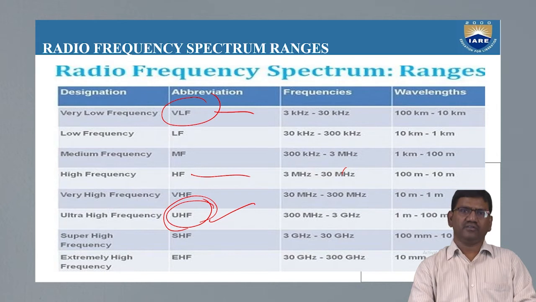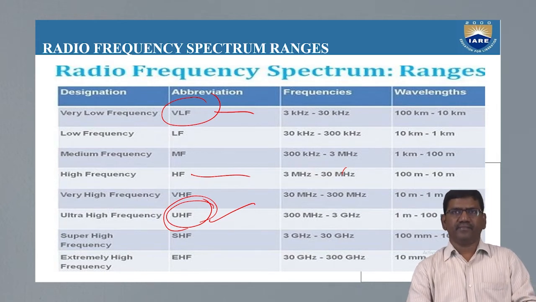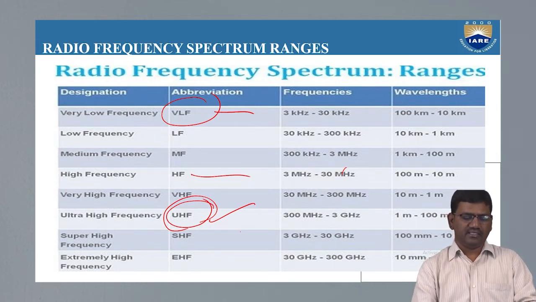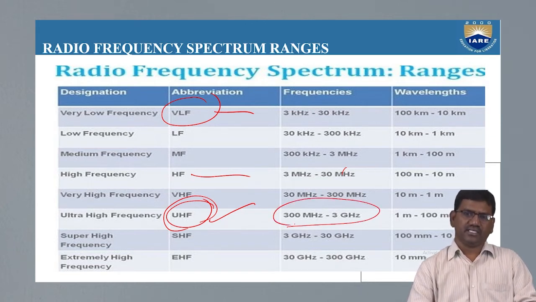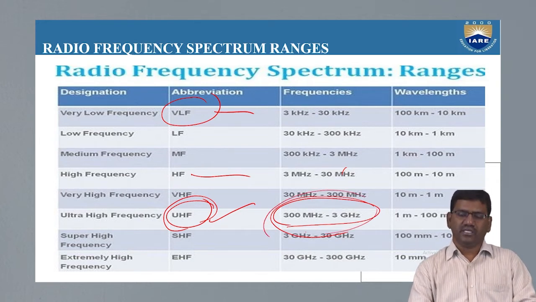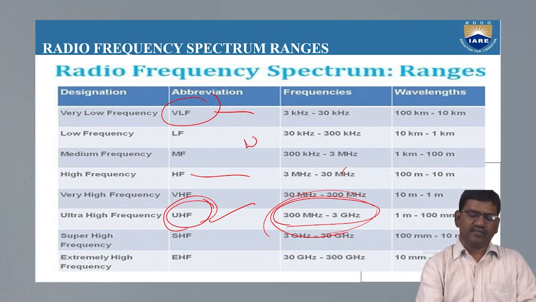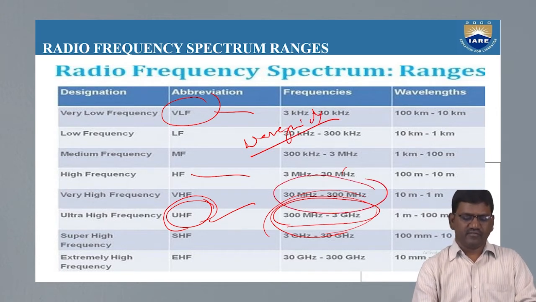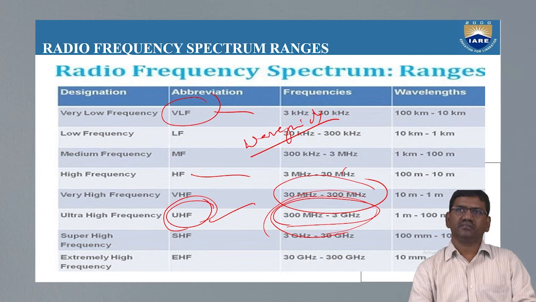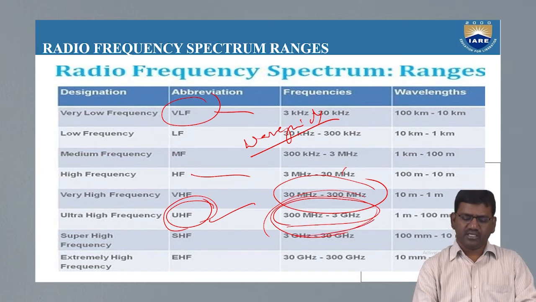If we want to give input to the antenna in the range of 300 MHz to 3 GHz, you need to select a different antenna which is suitable in this range. Suppose you take a waveguide antenna. These will work in the very high frequency range, 30 megahertz to 300 megahertz, and the ultra high frequency range, 300 megahertz to 3 gigahertz.